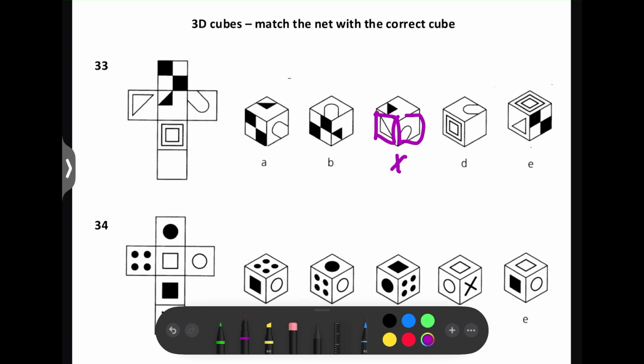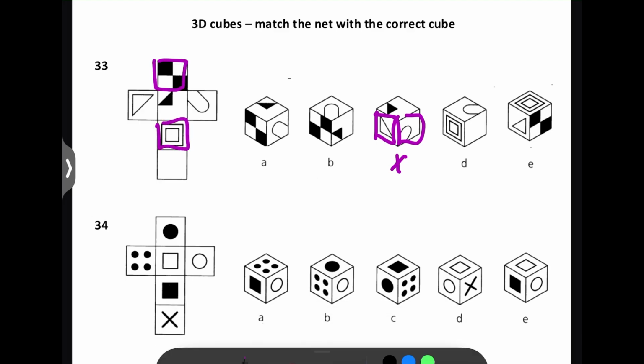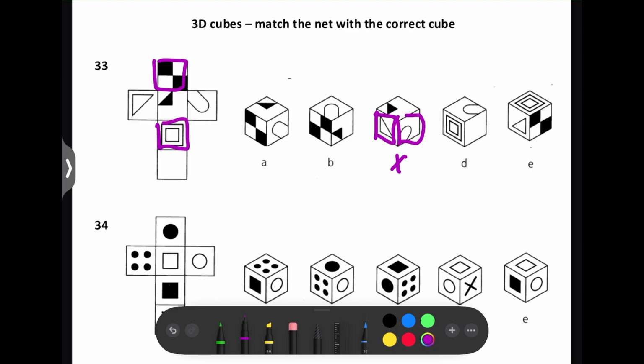Also, this square and this square are 1 space apart, so they should also be opposite each other. So that means we can rule out E, because again, they're next to each other when they should be opposite each other. Opposite meaning they'll be on the opposite side. So as you can see in the cubes, you can only see 3 sides. So it would be on the side that you can't see. So yeah, we've eliminated those 2.